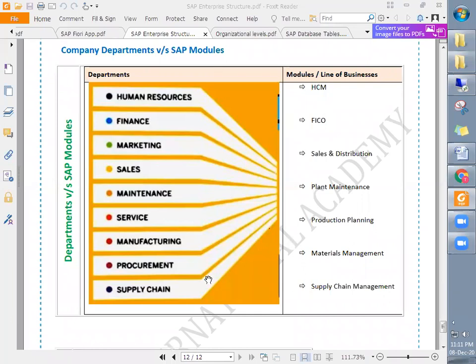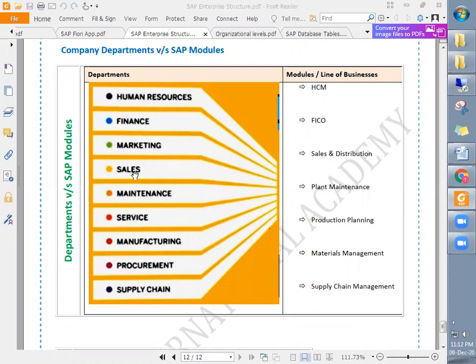So you see, for each department, there is a separate module to support each department to bring automation in their day-to-day activities. For example, to bring the automation or efficiency in the procurement department, the materials management module is used.